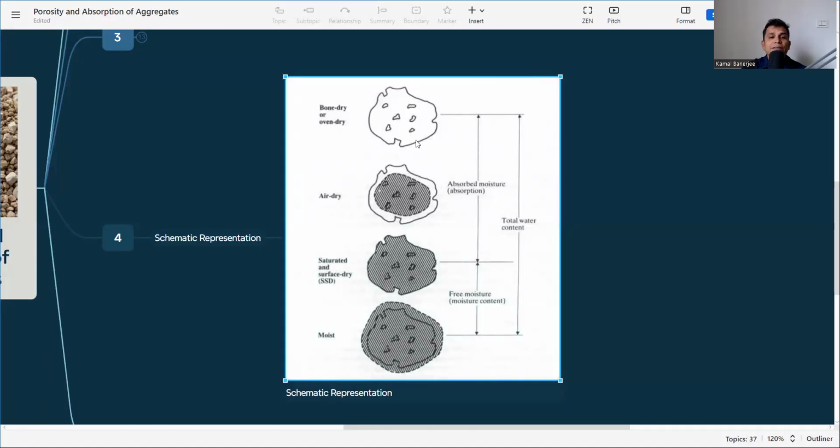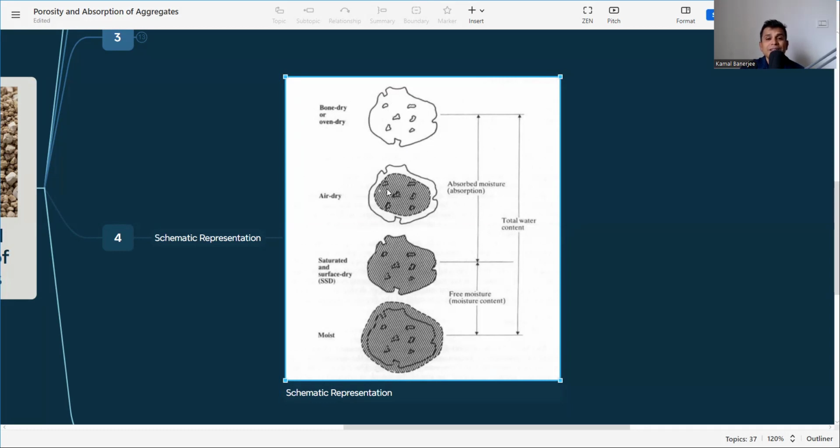Here it is bone dry, or the oven dry. That means all the moisture, the surface moisture and the internal void moisture, is not there. That means there is no wet, no water. So it is completely dry. Now, this condition is the air dry condition.